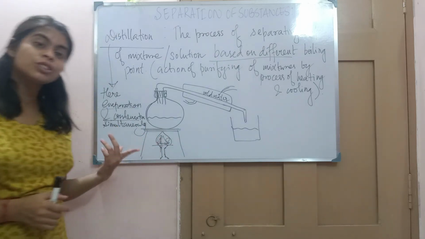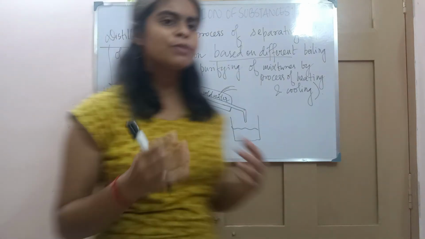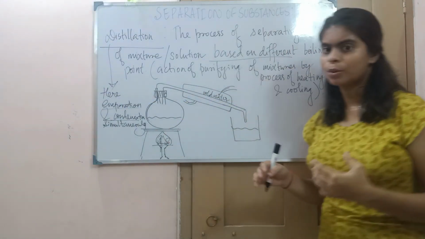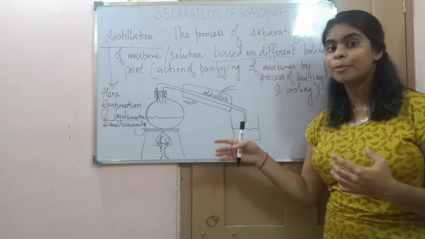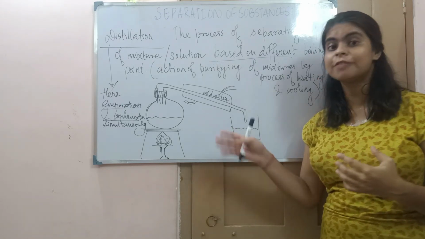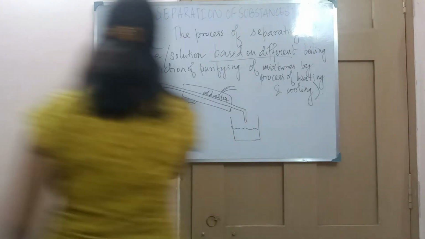Evaporation and condensation work simultaneously, because when you are evaporating, it is very hard to do the condensation. But here in a distillation, both evaporation and condensation are done simultaneously with the help of certain apparatus.